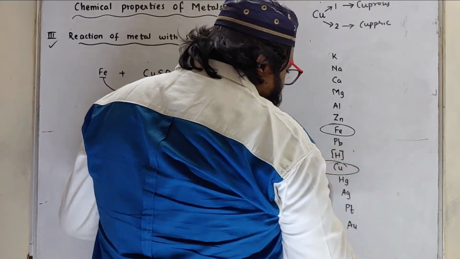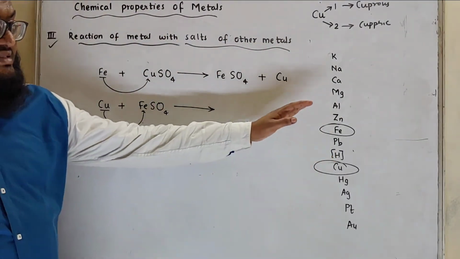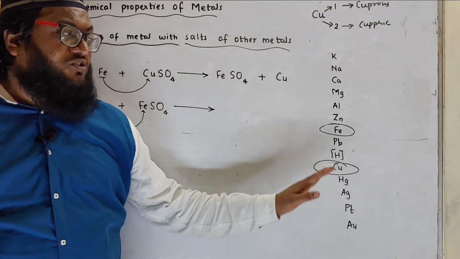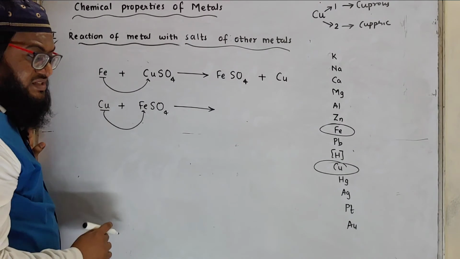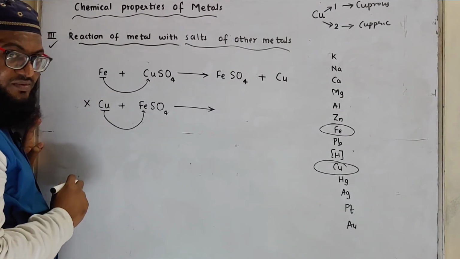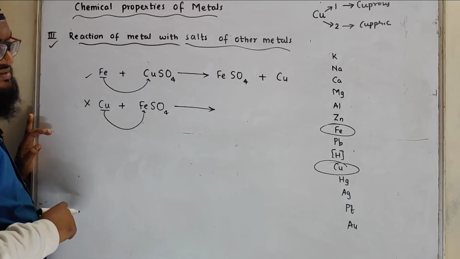Iron is more reactive than copper. We can say iron can displace copper, but copper cannot displace iron. So here copper cannot displace iron. So this reaction is not possible. This is possible. Now how does the question arise?